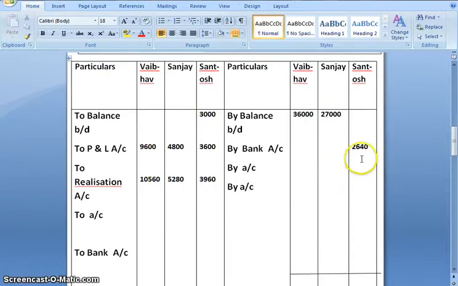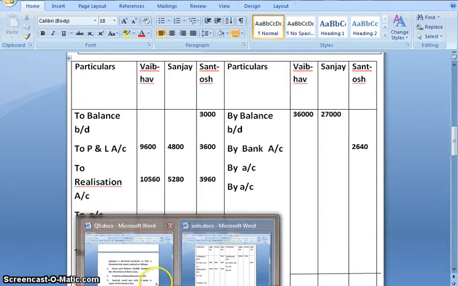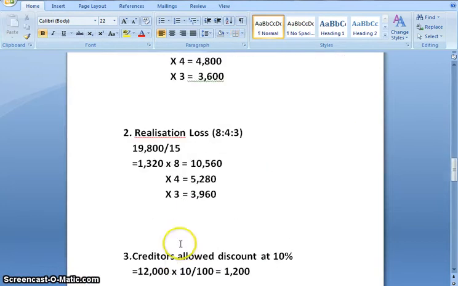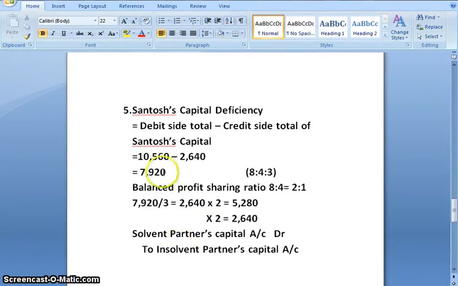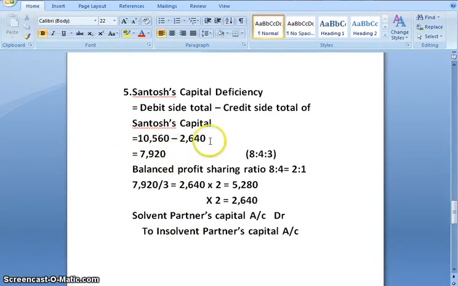And from that we'll subtract the credit side, that is 2,640. So as I said, when we subtract, we get 7,920. Now this is the amount which will be shared by the remaining partners in their balance profit sharing ratio.